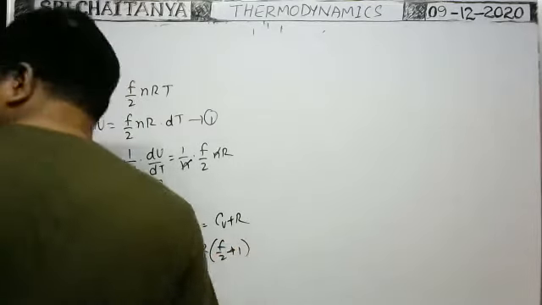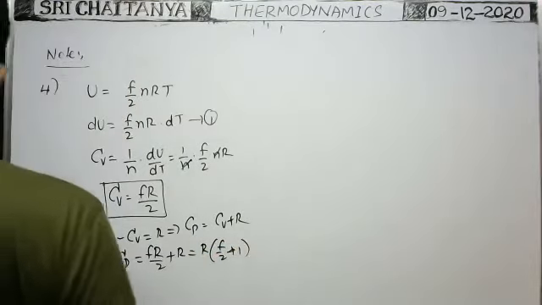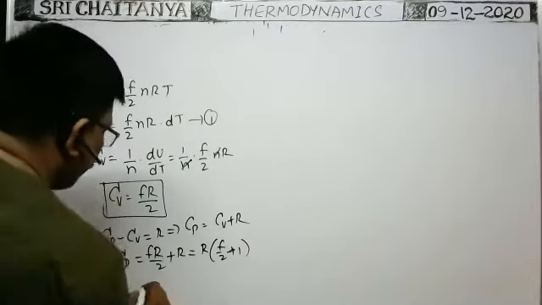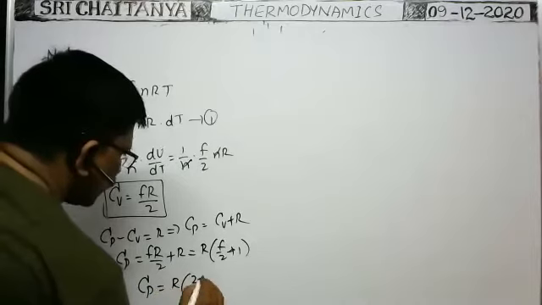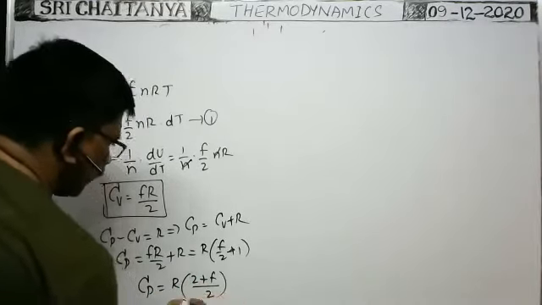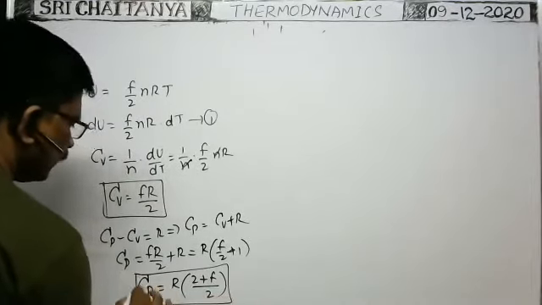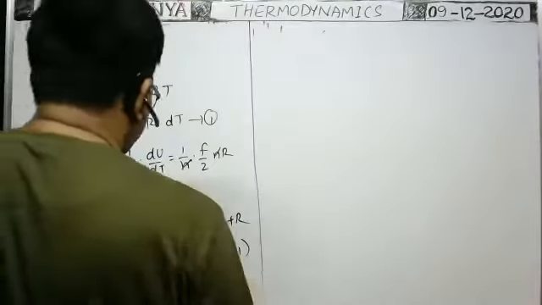When you take R common, F by 2 plus 1. Therefore, molar specific heat at constant pressure is equal to capital R into 2 plus F by 2, when you take LCM. This is the molar specific heat at constant pressure.